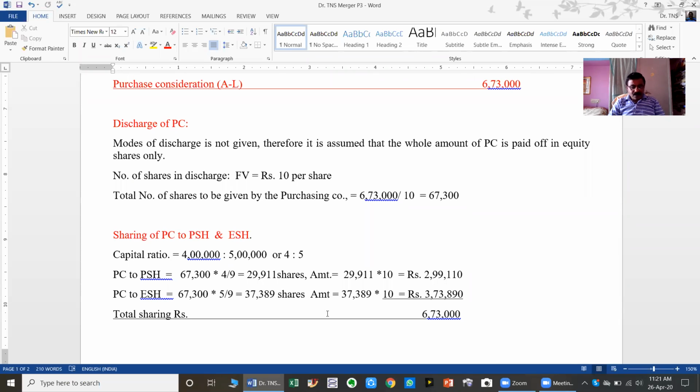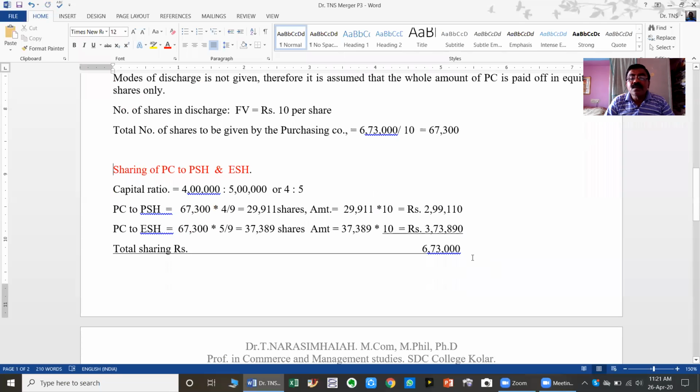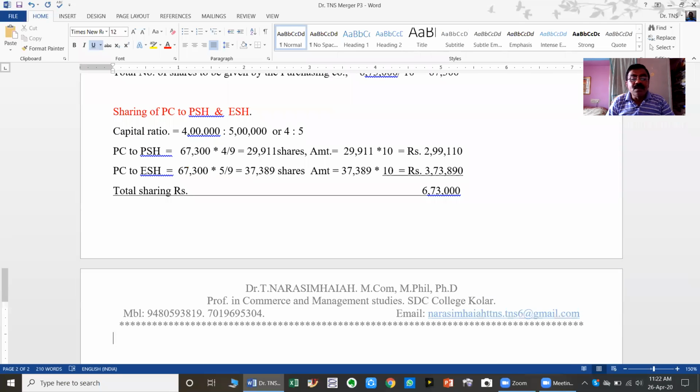Because we took only the face value, sir, whether it is discount or premium. That is not the point. They have not stated the sale of shares by the vendor company. Like in the last problem, 1/4, 1/5 of shares received in the PC is sold at a discount. Like that, some information was given there, but the sale of shares by the vendor company is not stated here. So therefore, the sale of shares topic does not arise in this problem. Okay? So all the workings, 100% workings, we are done.